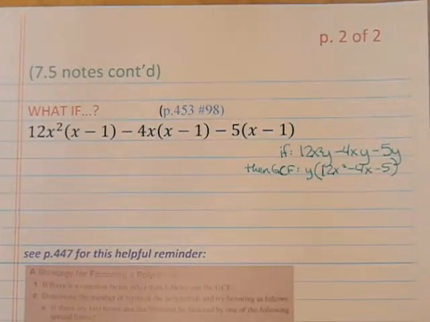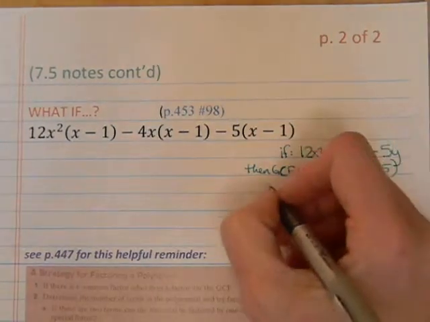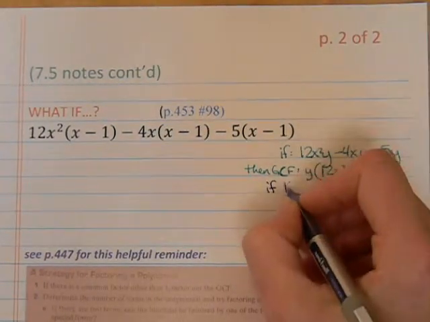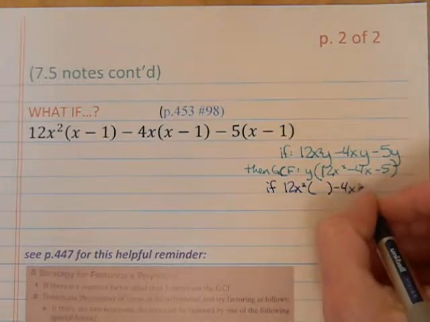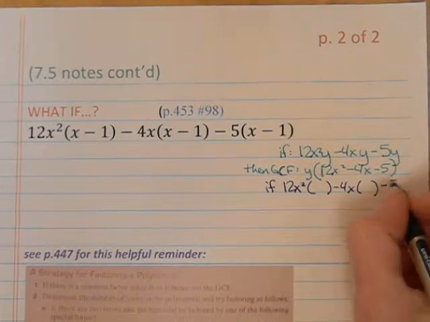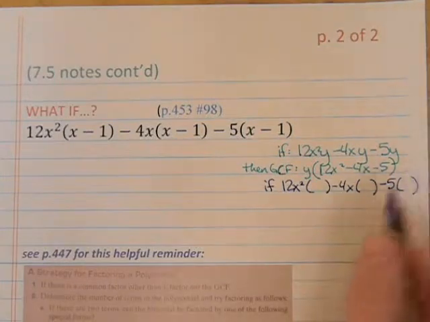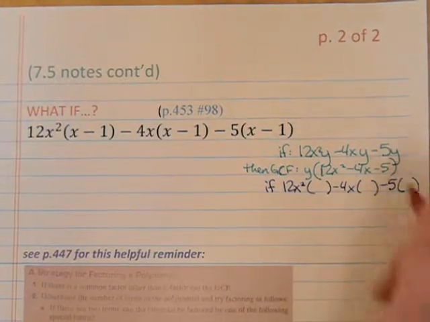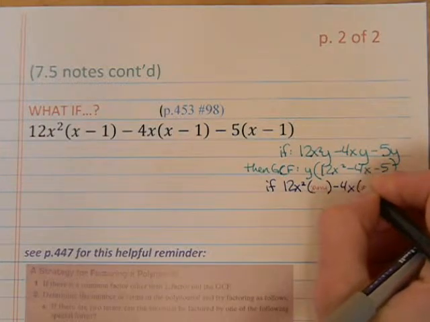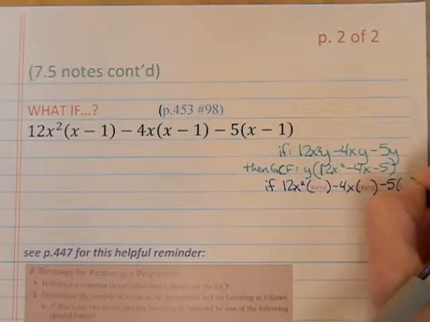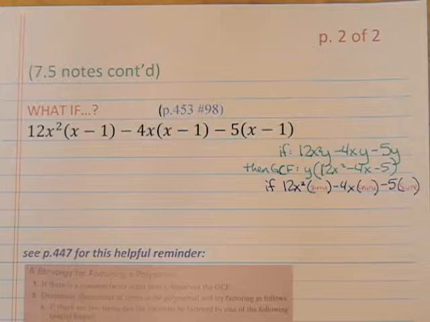Okay, good enough. What if it had looked like this, where it was 12x squared times something in parentheses, minus 4x times something in parentheses, minus 5 times something in parentheses. And I told you that inside those three parentheses was an exactly matching thing. Whatever that is, I'm just telling you it's the same in all three spots.